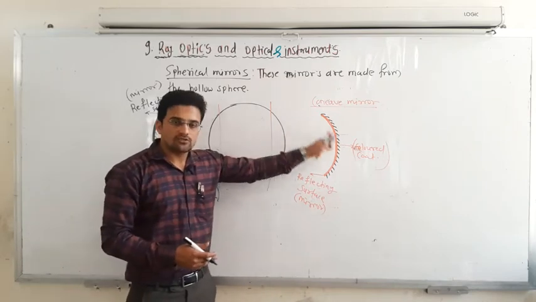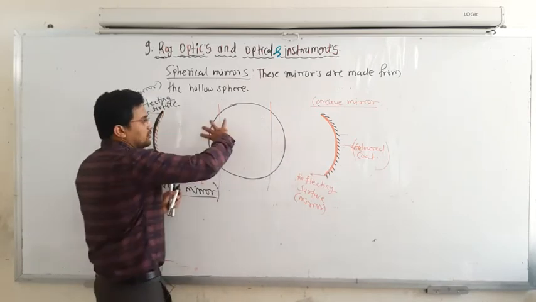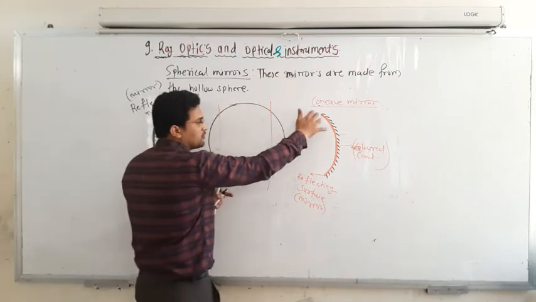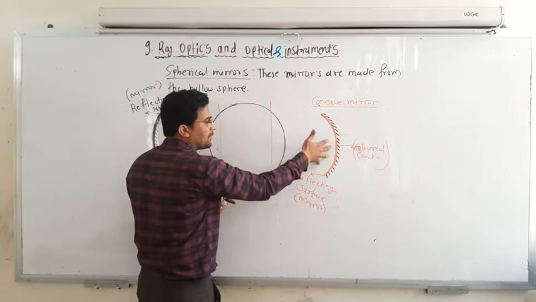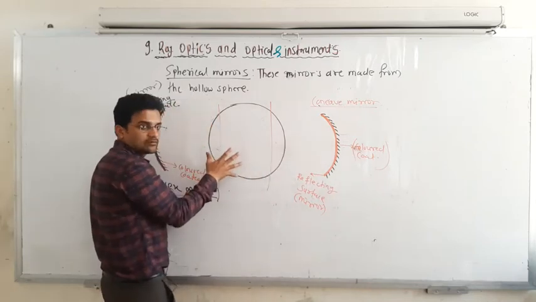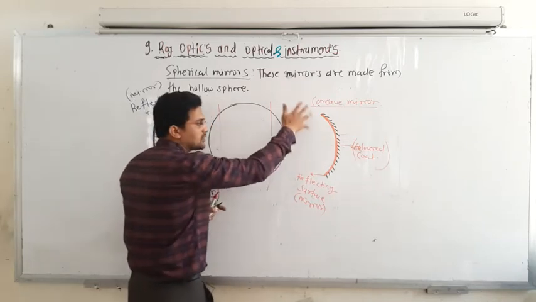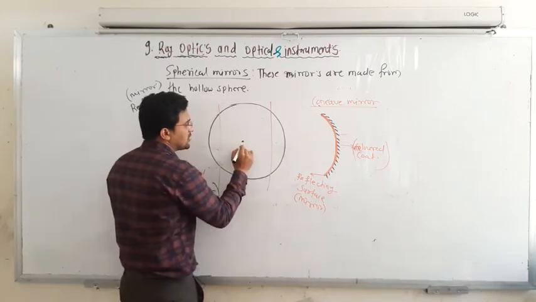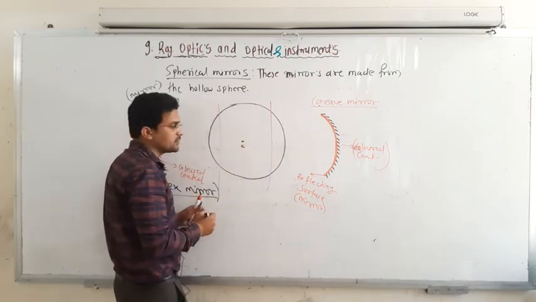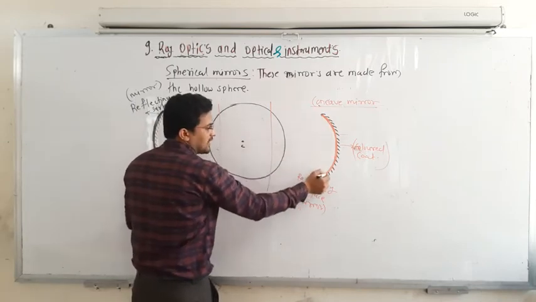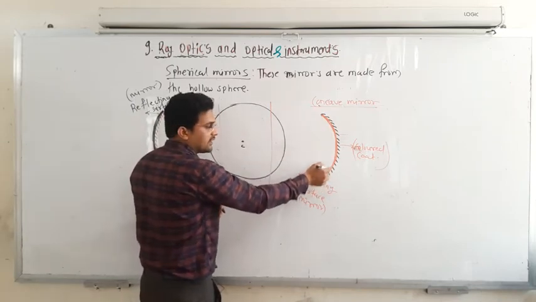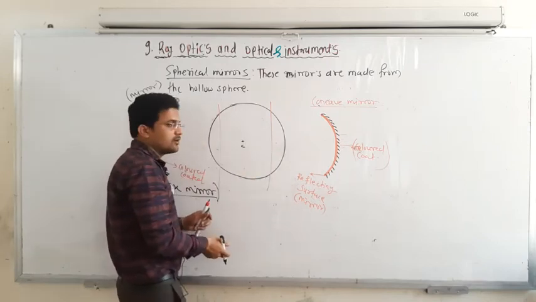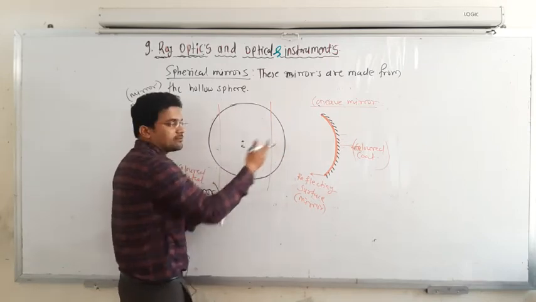And these are called spherical mirrors because they are made from a sphere. That means if you have the concave mirror, it is a part of some sphere. That's why these are called spherical mirrors. If this is the center of the sphere, then this mirror has a center of curvature, and that center of curvature is nothing but the center of this sphere, because this mirror is part of that sphere.